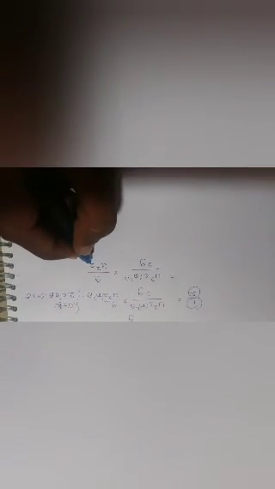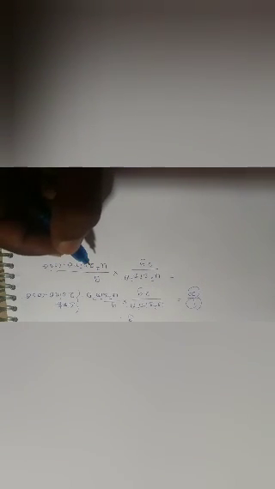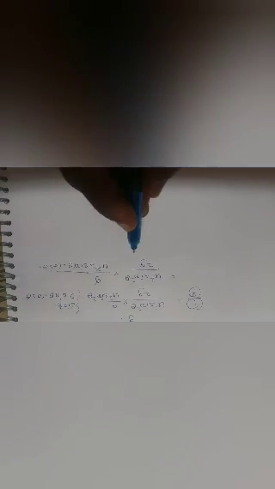Then u square and g cancel, and one sine theta cancels. Here 2 into 2 is 4.